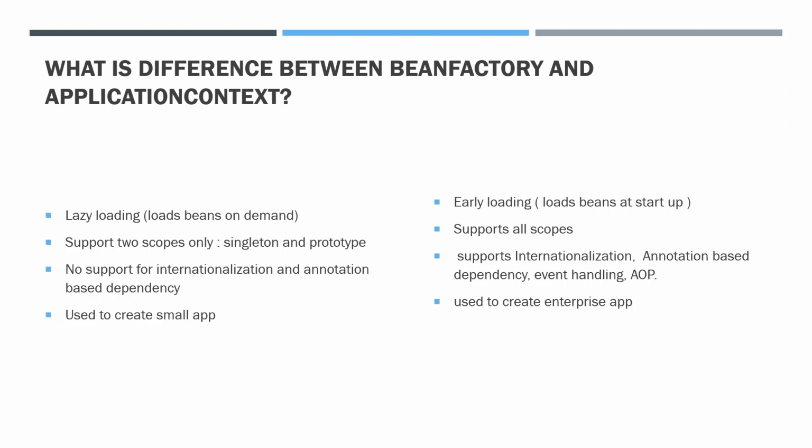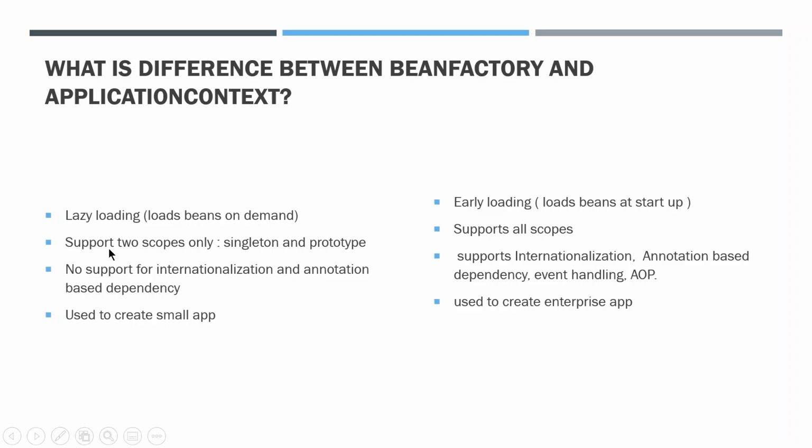Okay, next question. What is the difference between BeanFactory and ApplicationContext? BeanFactory is an interface which has a sub interface ApplicationContext, which has a sub interface WebApplicationContext. So all these are containers. What is the difference between them? Just as we discussed on the last slide, BeanFactory is lazy loading, right? So when you call getBean, at that time the object is created. ApplicationContext is early loading. When you create the application context object, at that time all the objects are created.